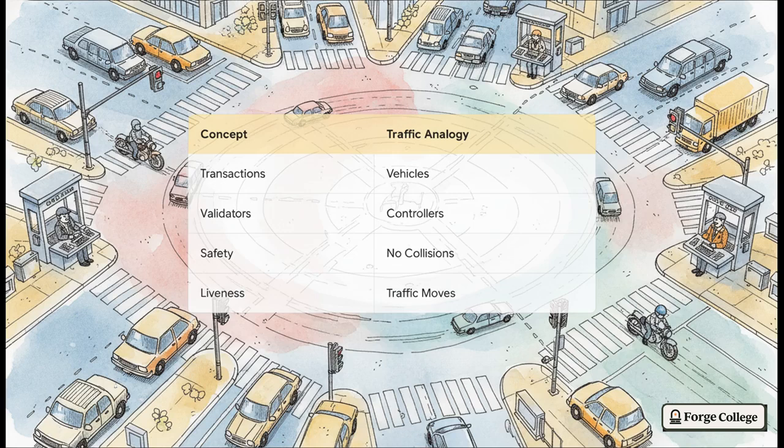Safety means we have absolutely 0 collisions in the middle of the intersection, no cars crashing into each other. And liveness means the traffic actually keeps moving. Nobody is stuck waiting at a red light for the rest of eternity. It's just a beautifully simple way to visualize a highly complex digital process.